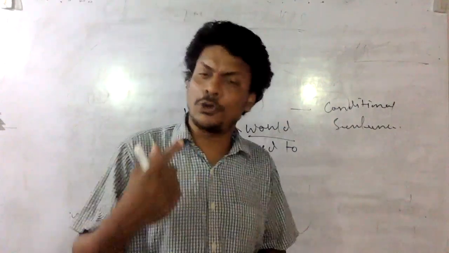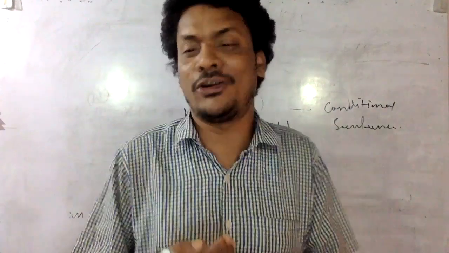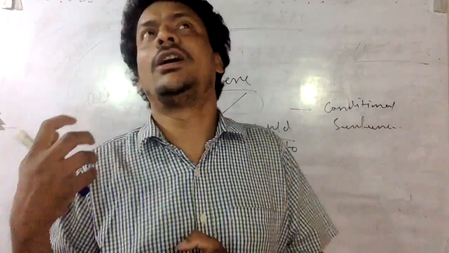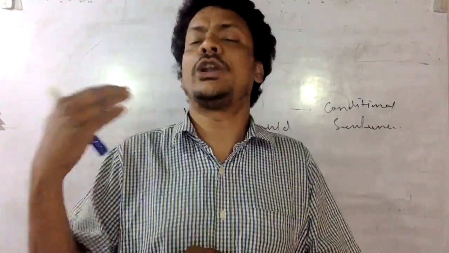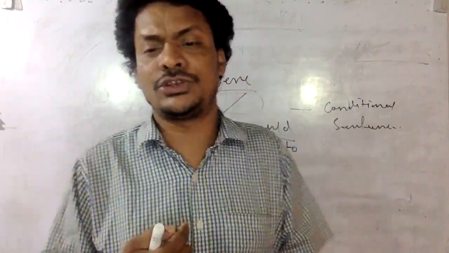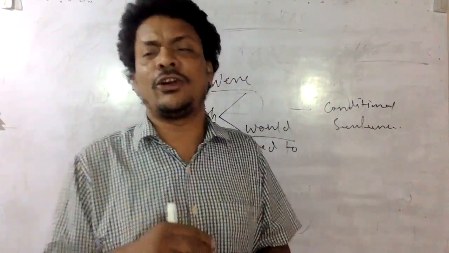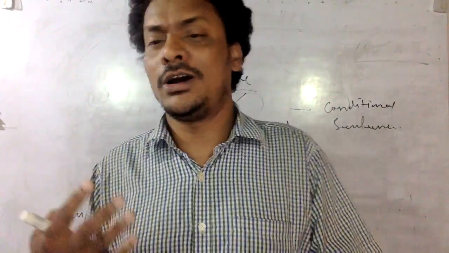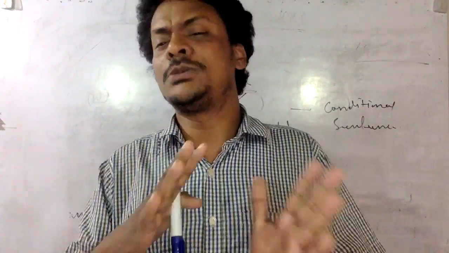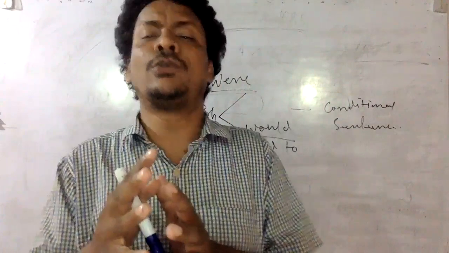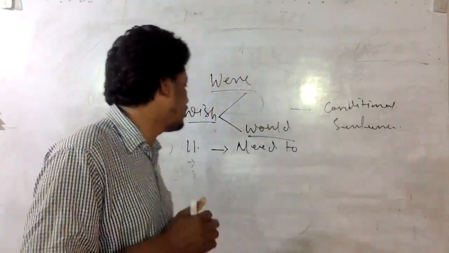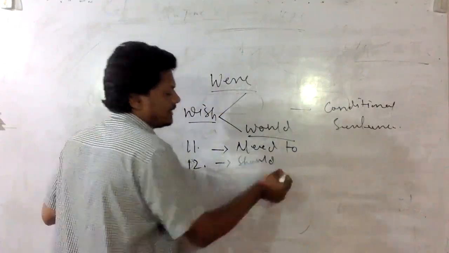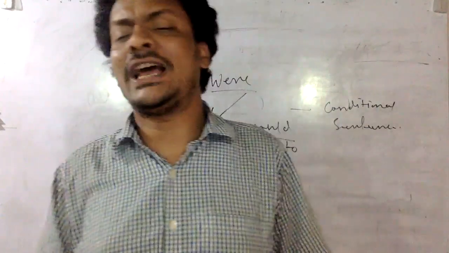"May" is used for possibility, so "everyone may obey the traffic rules" cannot be appropriate because it asks for obligatory form, as these are rules. "Might" is used for less possibility, so it cannot be taken. "Can obey" tells about ability or strong possibility. So possibility would not fit here as it is a rule. Therefore, it is supposed to be used with "should." Okay. Next, 13: "She dash be waiting for the cab."